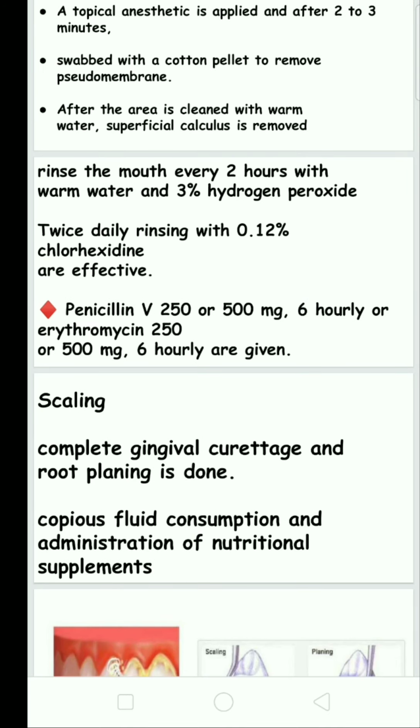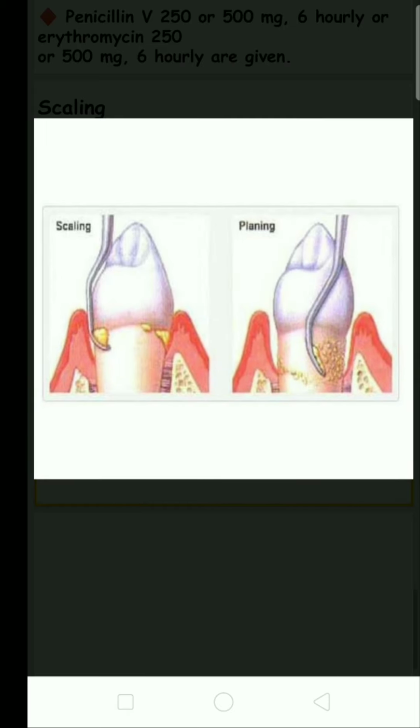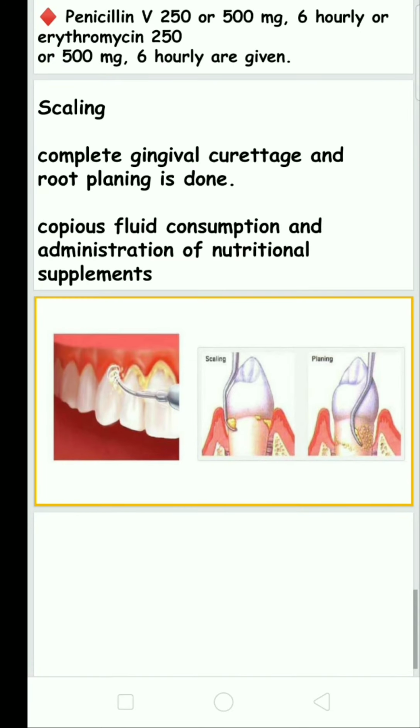Penicillin V, particularly 250 or 500 mg, and erythromycin are given to those infected persons. Scaling is advised to remove the debris, and root planing is also done using curettes. So gingival curettage and root planing are done, and we have to supplement to improve oral hygiene and boost immunity by giving nutritional supplements. Thank you.